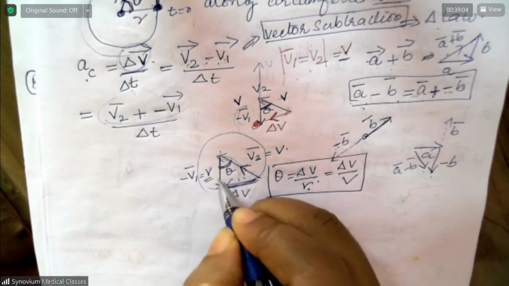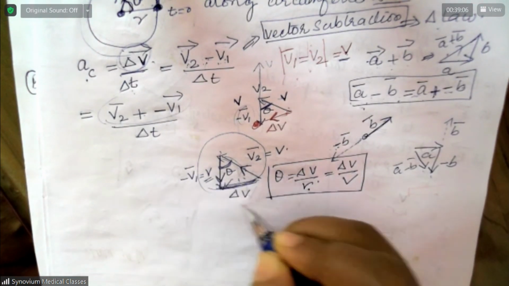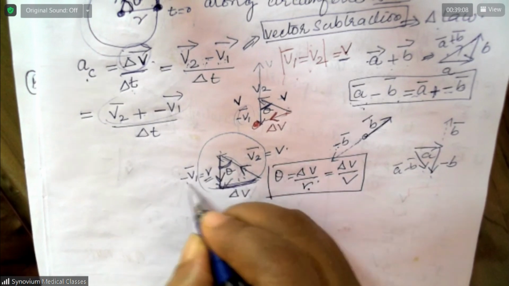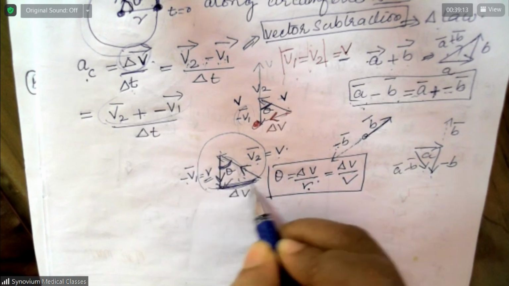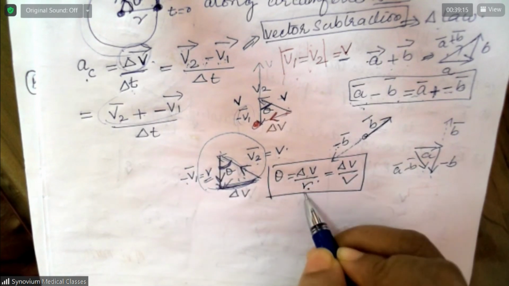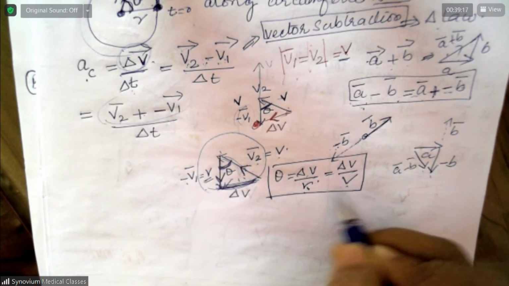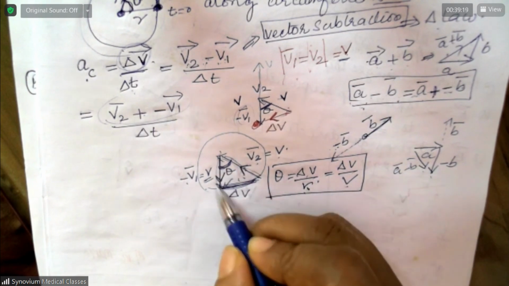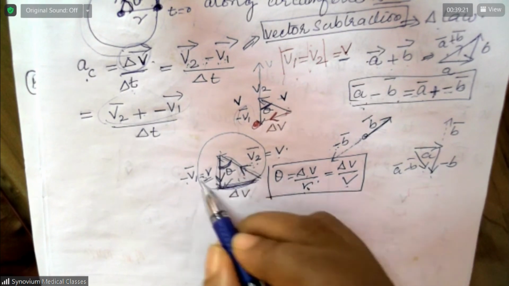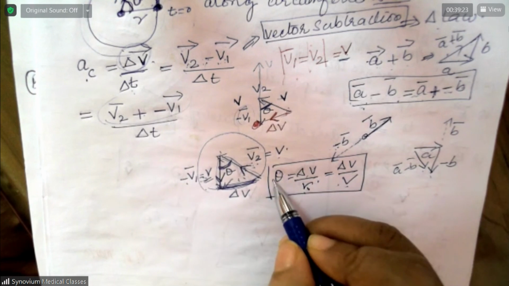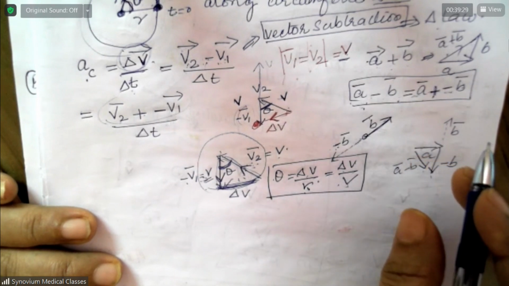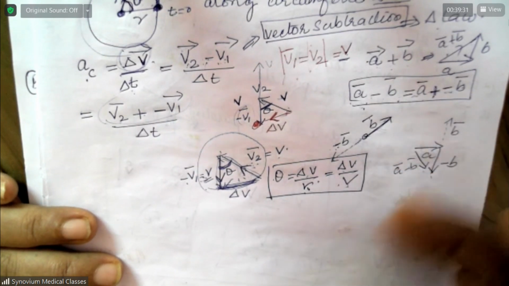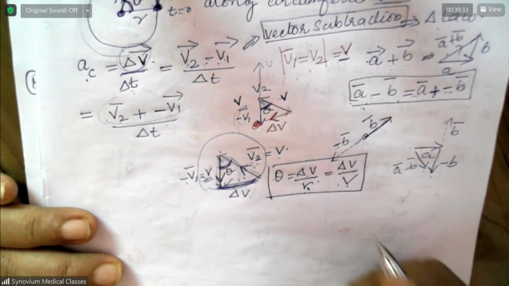Okay, this is V2, this is negative of V1, both we take as V. So this theta is equal to arc length by radius. Radius is V because this one and this one are equal. They are traveling with uniform speed. So theta is equal to delta V by V. Have you understood this much? I will explain once more.